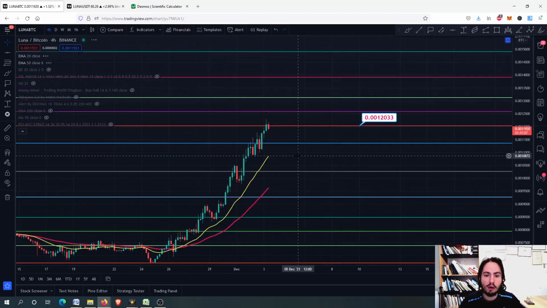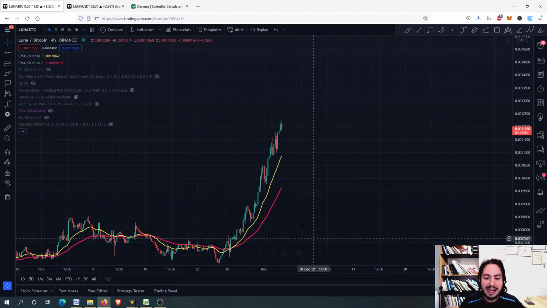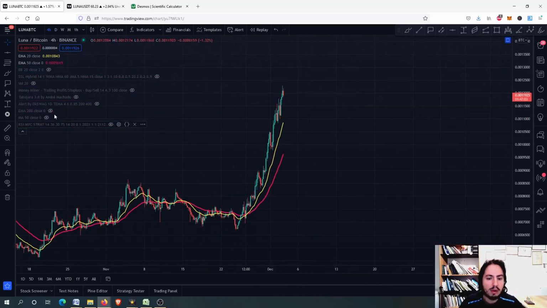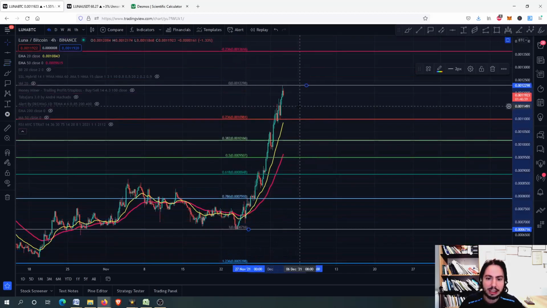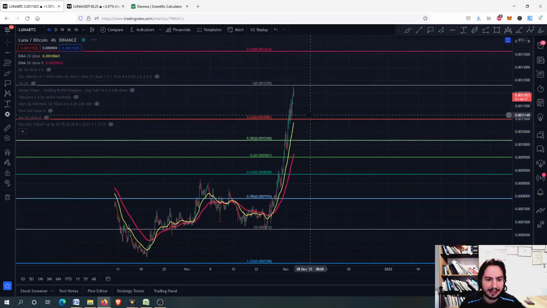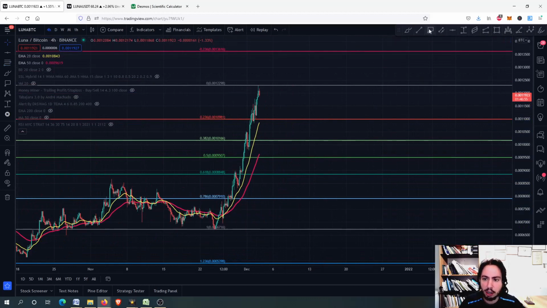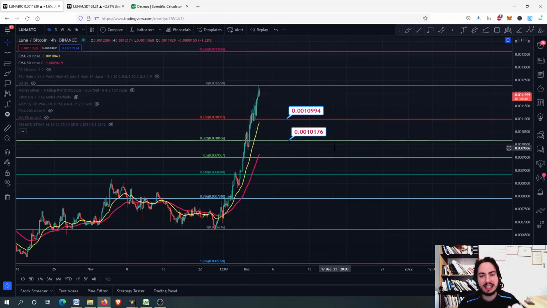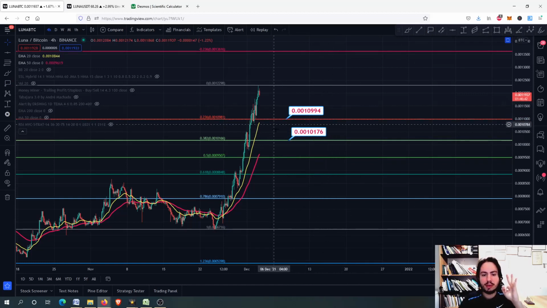Let's go to the 4-hour frame, and in case we have a little bit of a drawback, we can draw a Fibonacci retracement from this bottom right here up to this top. Okay, so you can see that the best buying entries, if you want to re-enter on Luna against Bitcoin chart, is the 0.2010994 and around here at this price label 0.2010176.